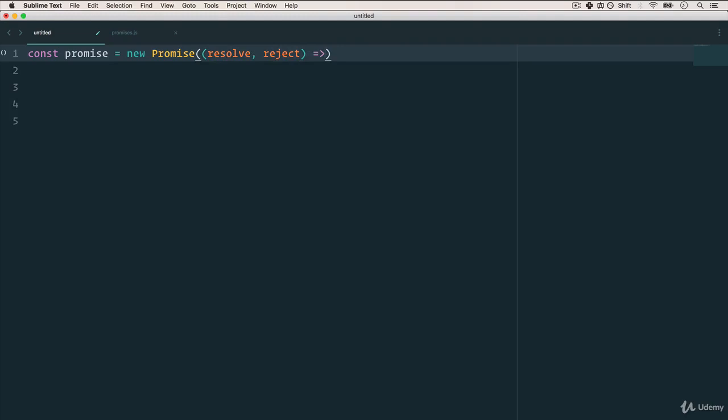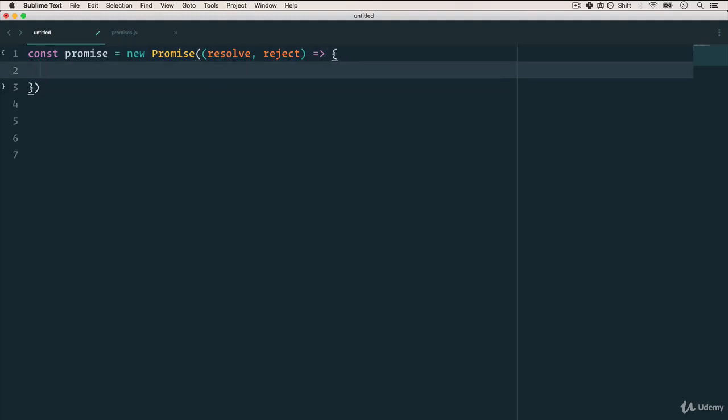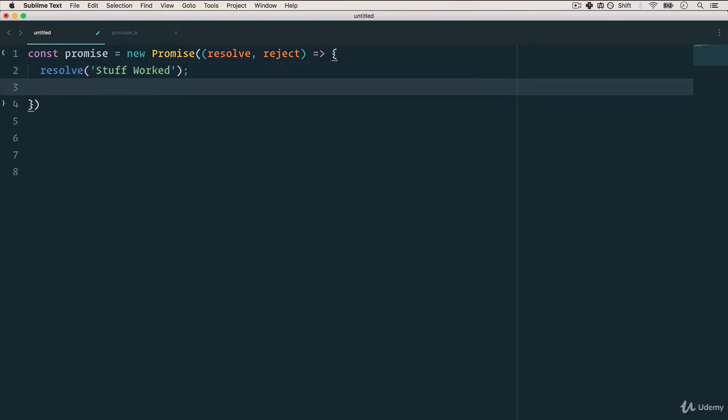And in this function, we have the option to, let's just say, either resolve, and let's just do "stuff worked", or reject. And in this case, we have an error, "it broke".